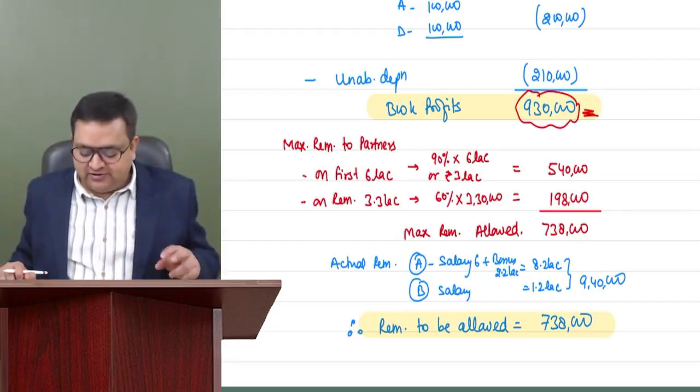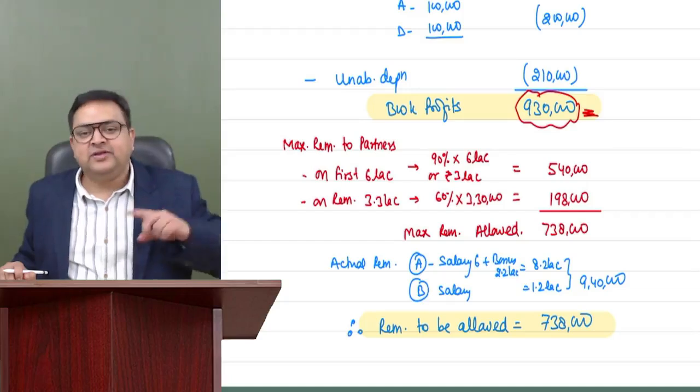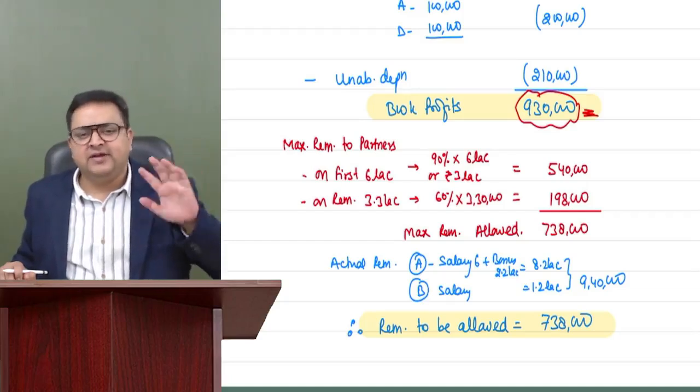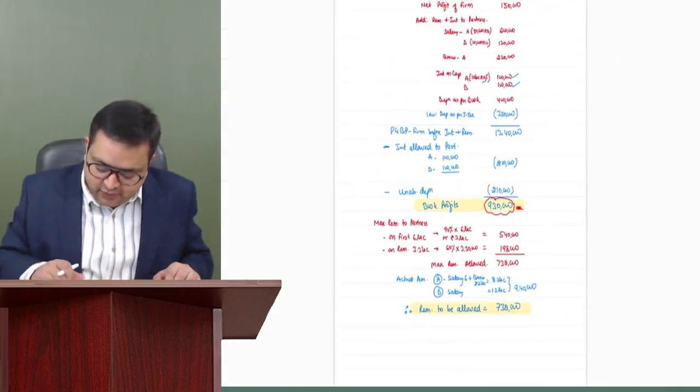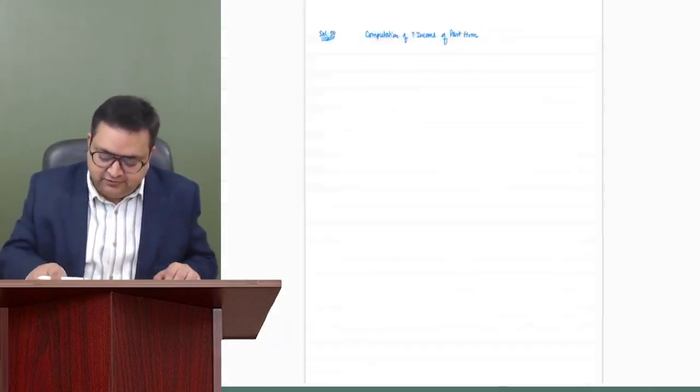Now we understand how much is the remuneration allowed, 738. How much was the interest allowed? Interest was okay. 1 lakh, 1 lakh, 2 lakh, we are okay with it. Now, come back to our main question. These were the working notes.